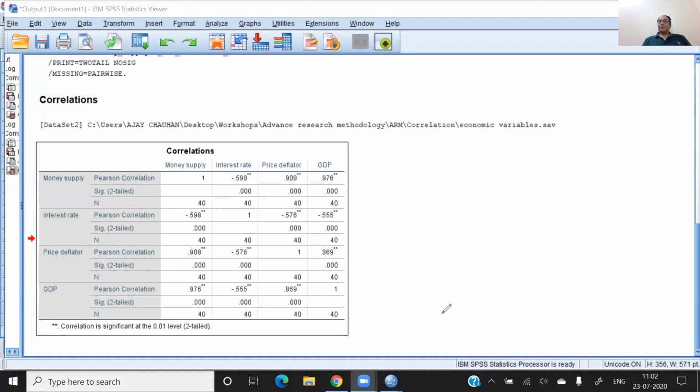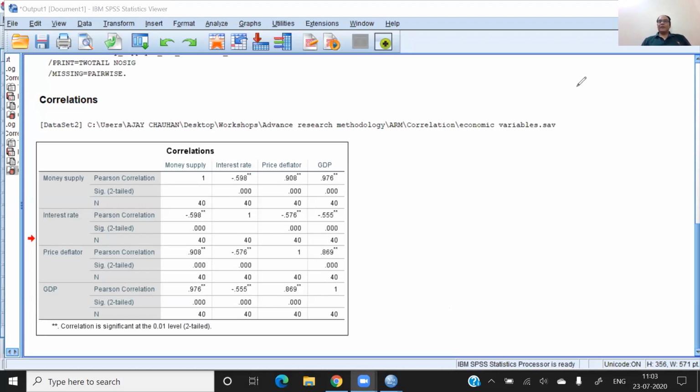And if I ask you which is the standardized measure of relationship, the answer is correlation. And which is the unstandardized measure of relationship, the answer is covariance. In this way, we can decide between covariance and correlation. Covariance is an unstandardized measure of a relationship, and correlation is a standardized measure of relationship.